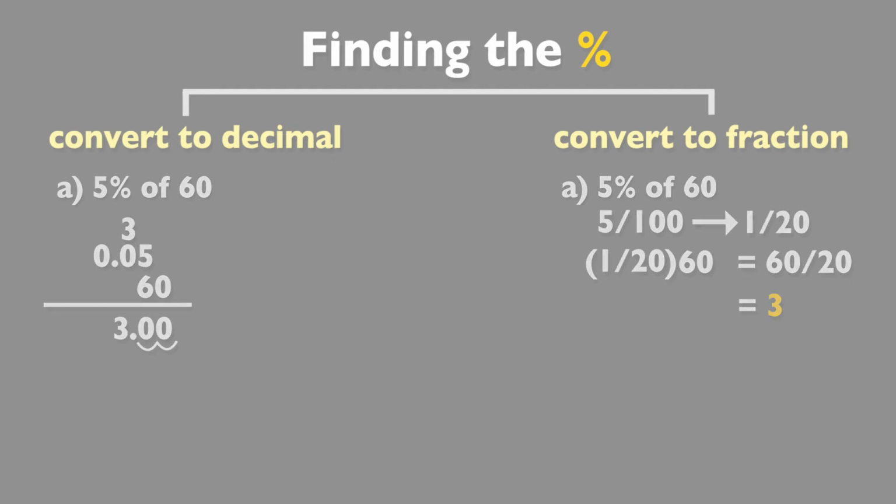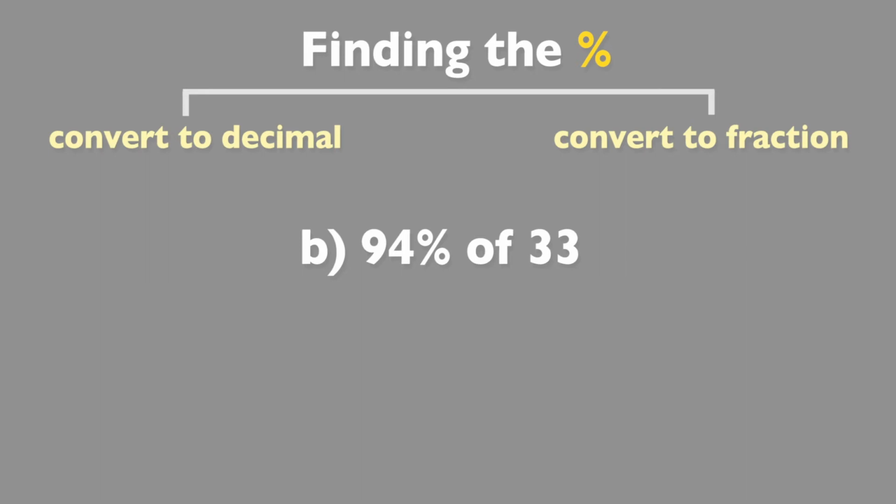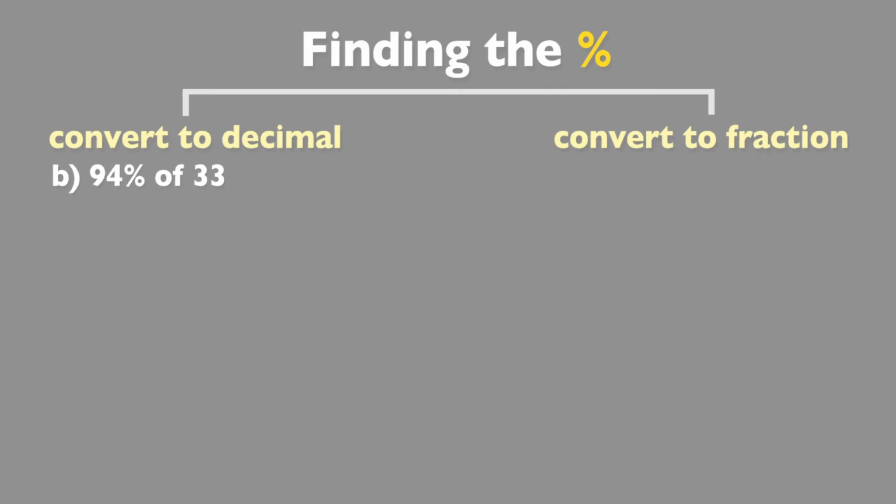With part B, we have 94% of 33. There aren't really any common factors. 33 has factors of 1 and 33, and 3 and 11. 94 isn't divisible by any of those, so chances are it's going to be easier to use a decimal. And anytime you have a repeating digit, it's usually easier to put that number second, and you'll see why here in just a second.